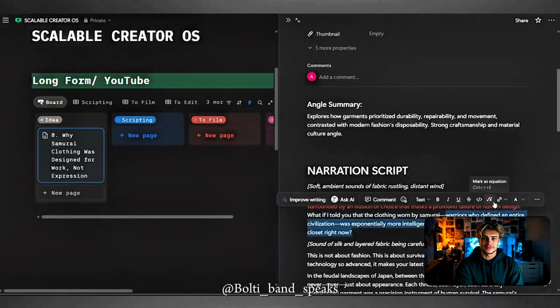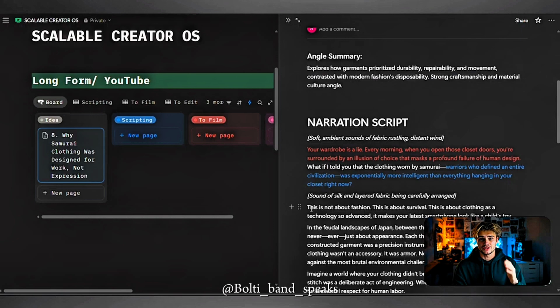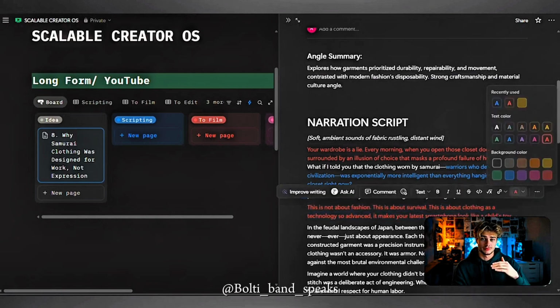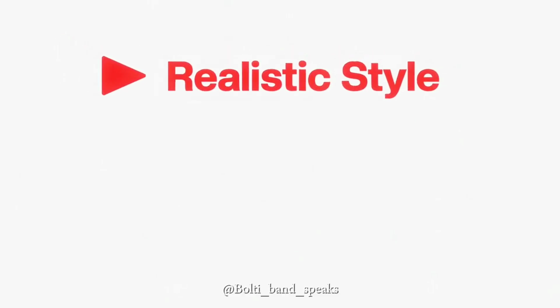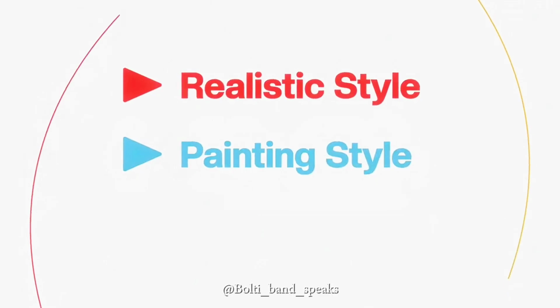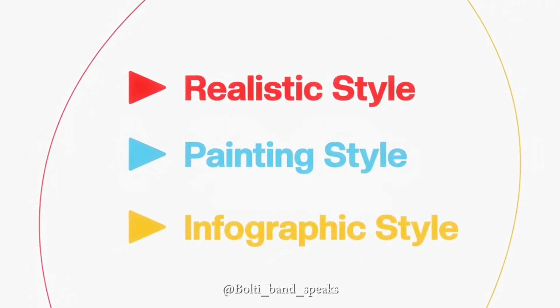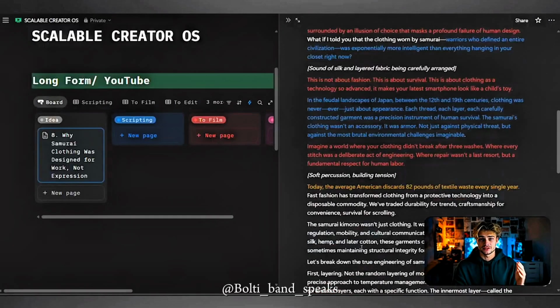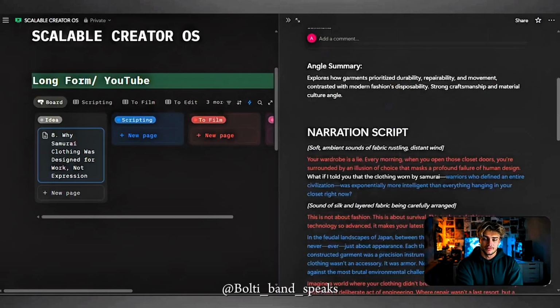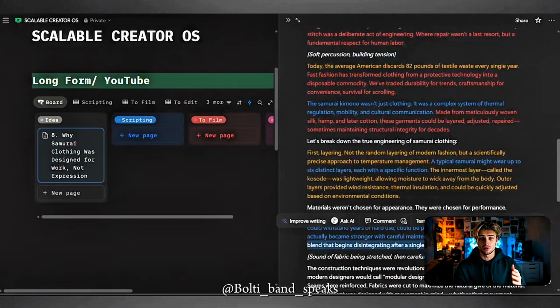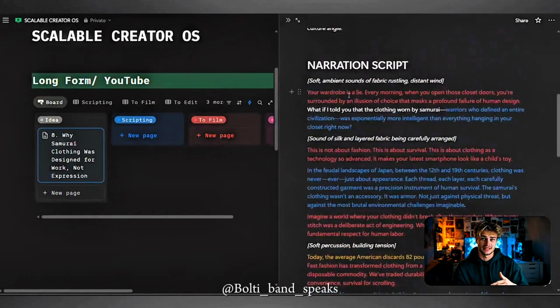Highlight parts of your script that you want turned into the realistic footage style, and do the same for the other 2 image styles. For me, I did red for realistic style, blue for painting style, and yellow for the infographic style. This will help us organize and give us structure, especially during the editing phase. Once everything is highlighted and organized, let's produce the realistic images first.